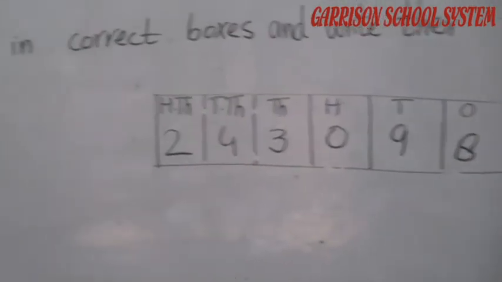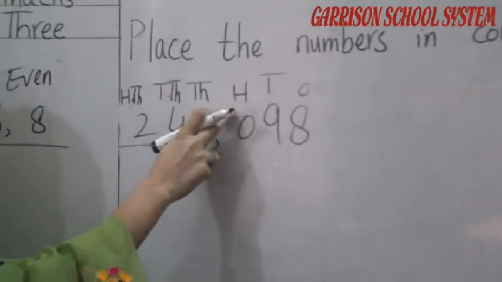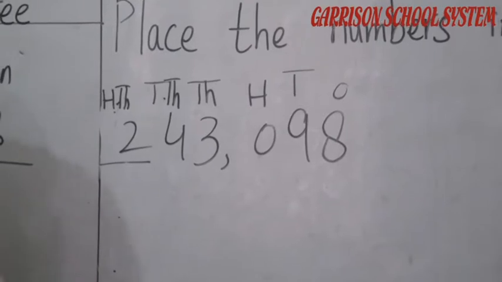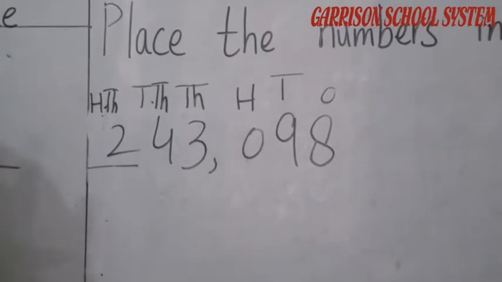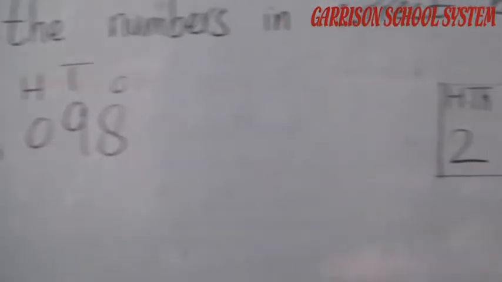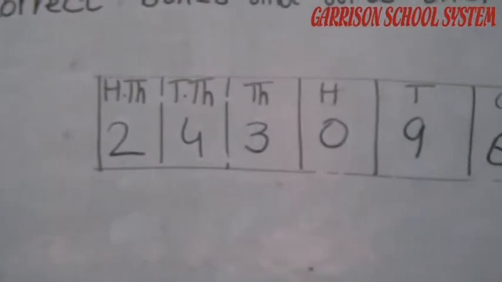First is ones, then tens, then 100, then 1000. After 1000, 10,000 will come. After 10,000, 100,000 will come. Understand, student? Okay, now we have to write their complete name.